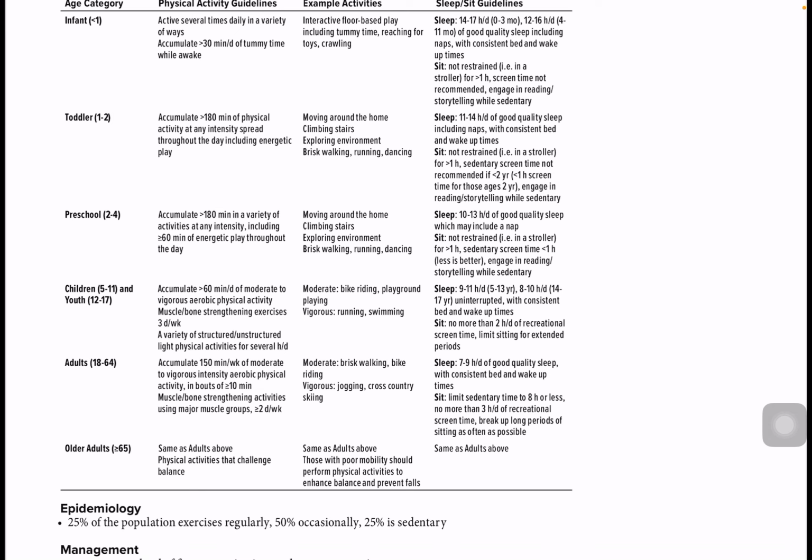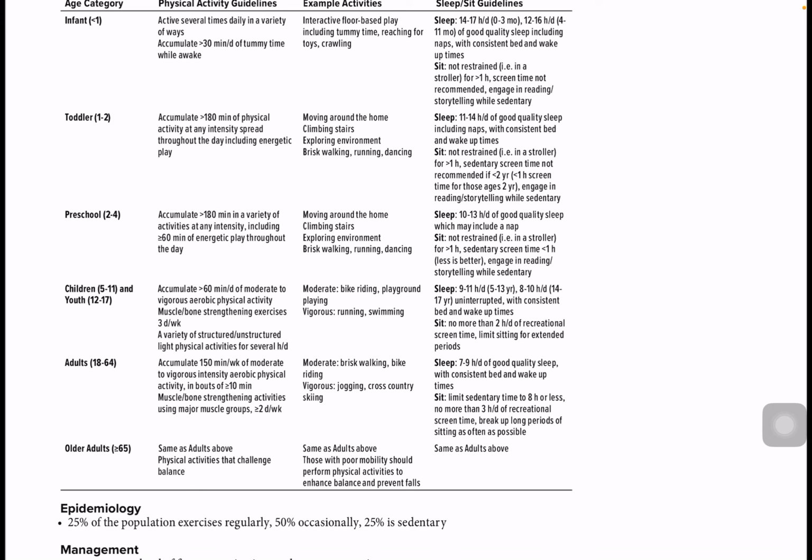So the most important thing here is screen time, and then you can have an approximate idea of what activities are recommended, and how long the child should be left for tummy time or maybe physical activity. Preschool ages 2 to 4 years of age, more than 180 minutes in a variety of activities at any intensity, including more than 60 minutes of energetic play throughout the day. Moving around the home, climbing stairs, exploring environment, brisk walking, running, and dancing. So all those things like dancing, running, playing around the house.